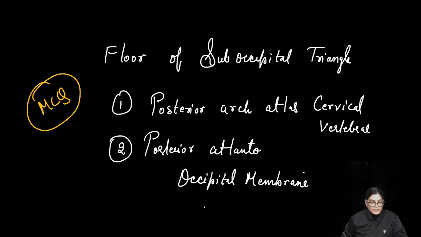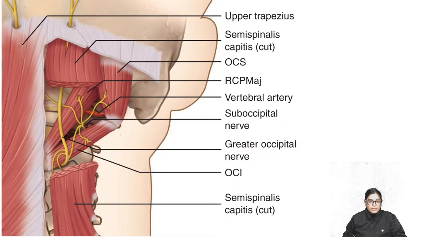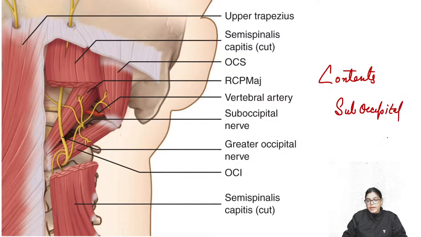Now, the next important feature which has been asked as an MCQ is the content. This is the diagram in which you can appreciate the contents of the suboccipital triangle. Let me first show you the structures and then I will write the contents.